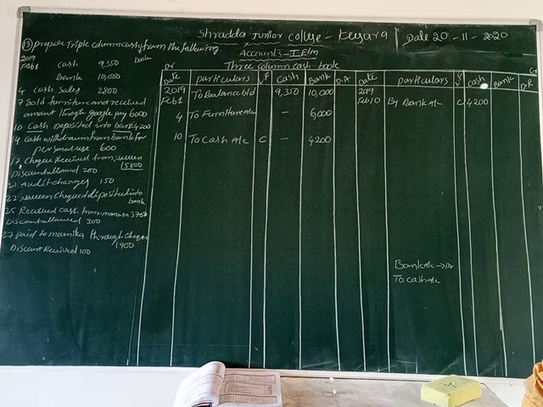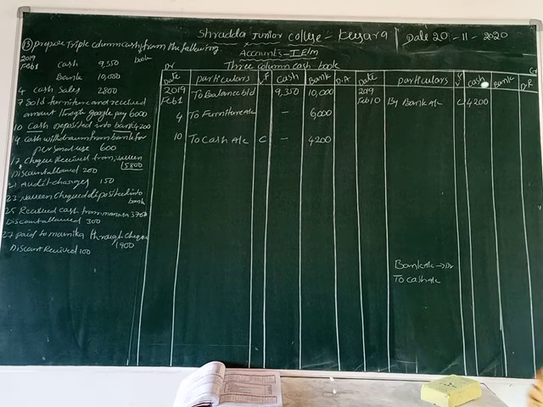Drawings is one of the payments. That's why all payments we record on which side? Credit side, isn't it? So this also we record on the credit side. Here personal use is clearly mentioned, so we don't write contra entry. If office use were given, we would write the contra entry. Personal use is not business; it is the proprietor's. That's why the proprietor uses that amount. We don't write the contra entry here.